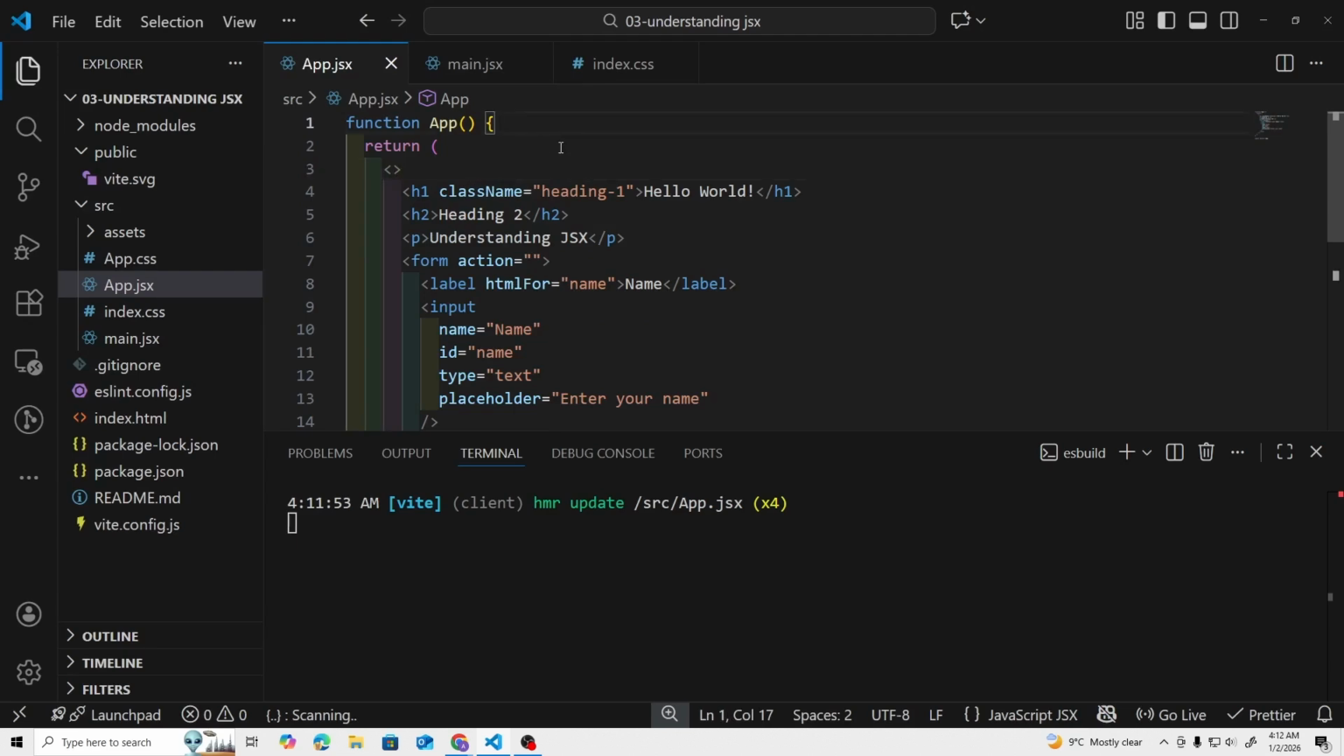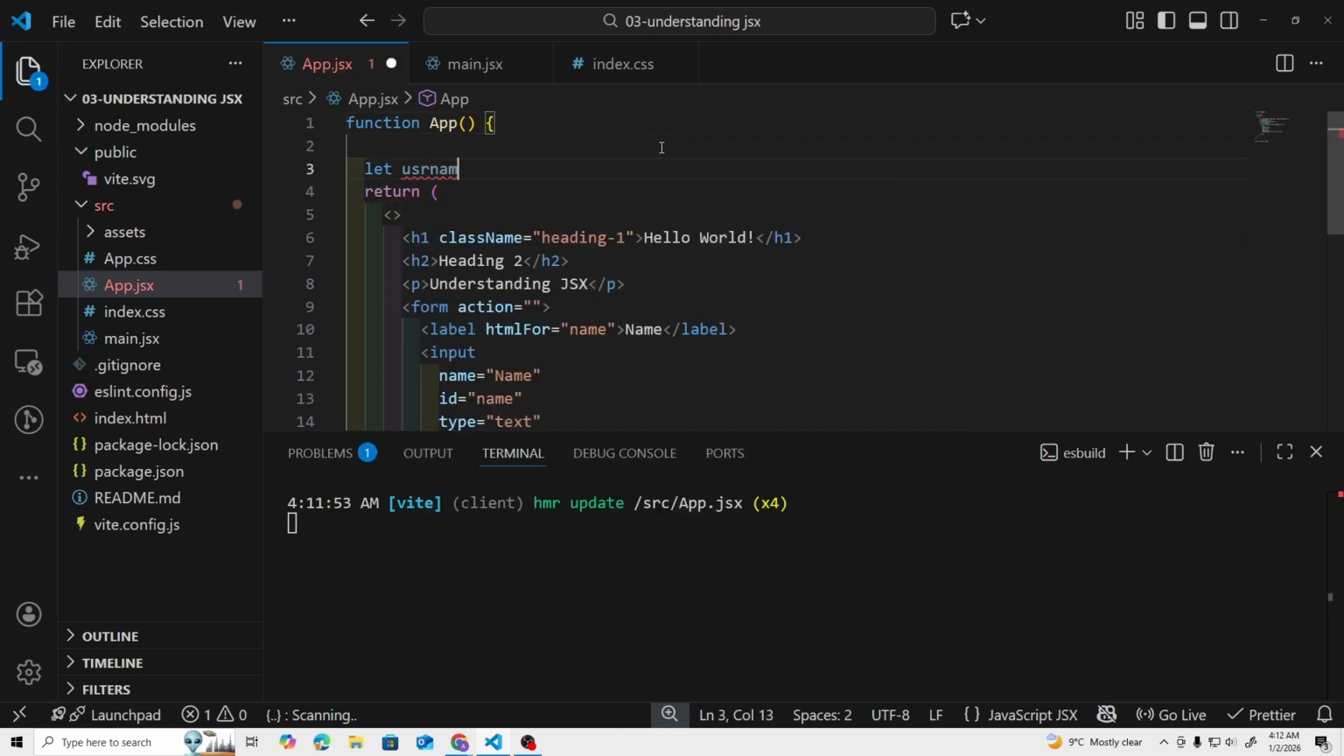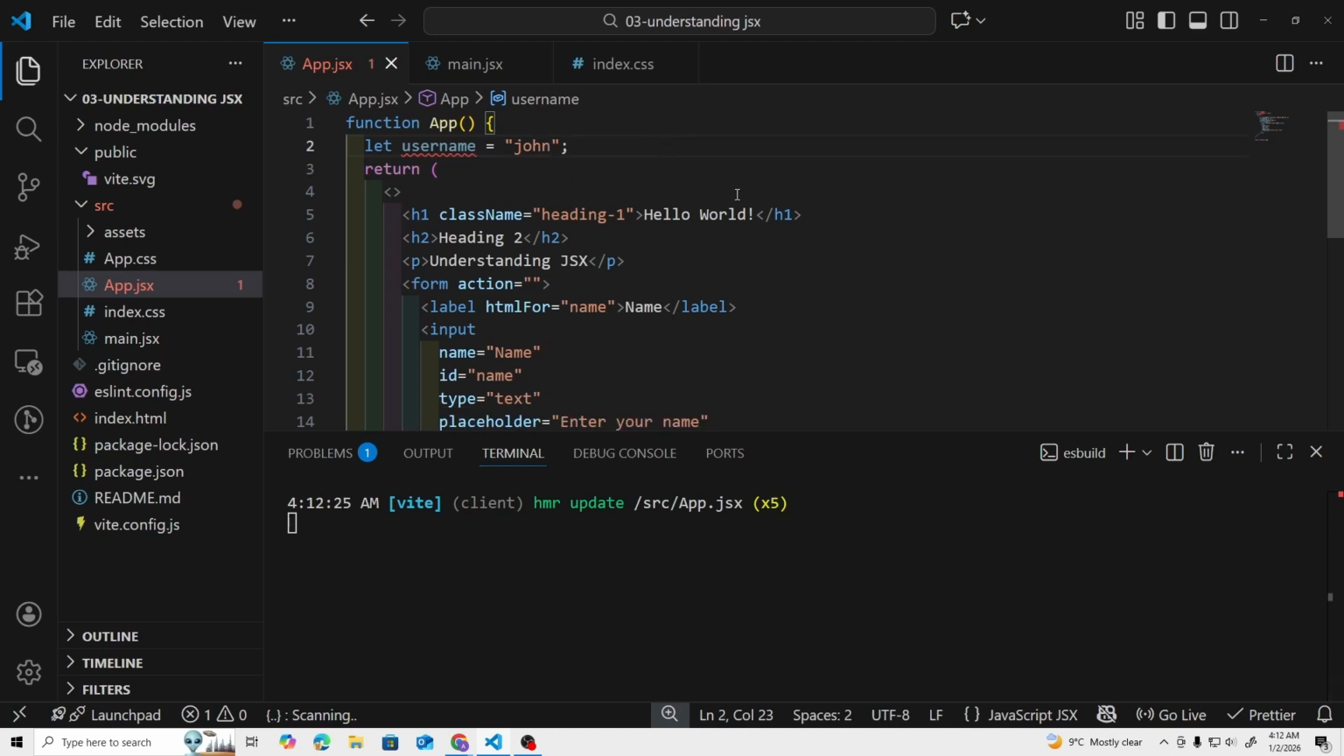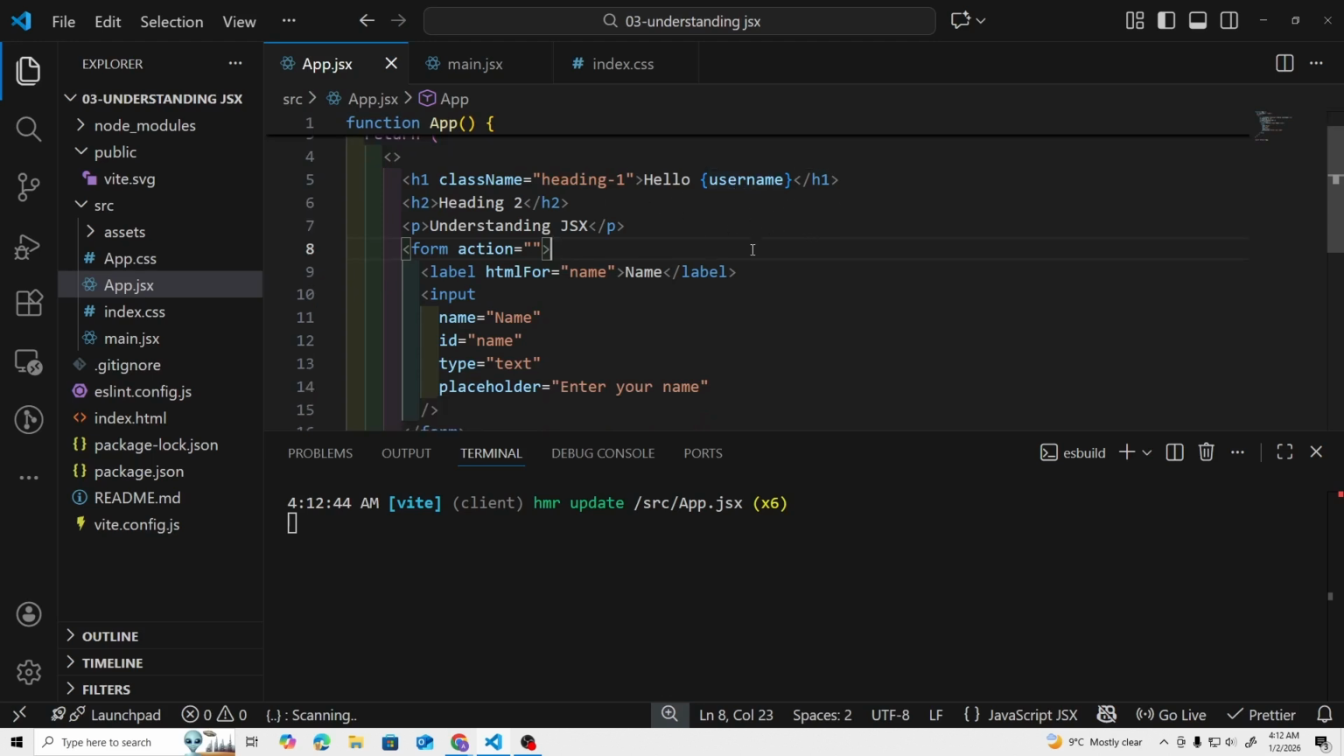Now the last rule is about how we can use variables inside of JSX. So for example, if I say let username is John, and here instead of saying hello world, we can use that variable. In order to write the variables, we can do it like this. We need to open these curly braces, and then we can reference the variable over here, username, and then we can save it.